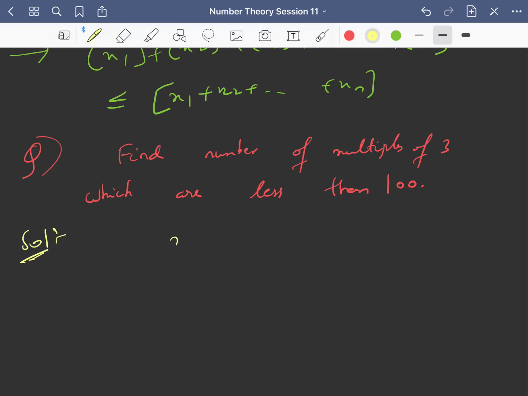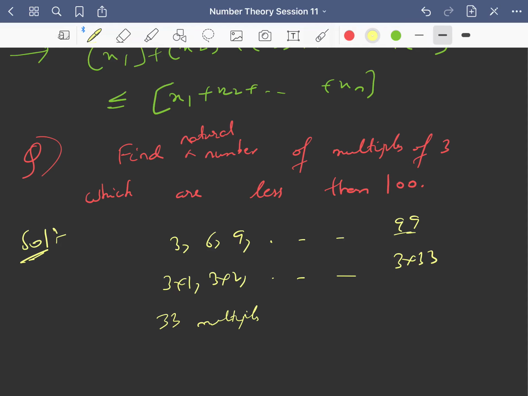So see, multiples of 3 which are less than 100 are what? Let us say natural number multiples of 3, right? So 3, 6, 9 and so on. Last is 99, right? So you'll get 33 multiples. You can see this is 3 into 1, 3 into 2 and this is 3 into 33. So there are 33 multiples, right?